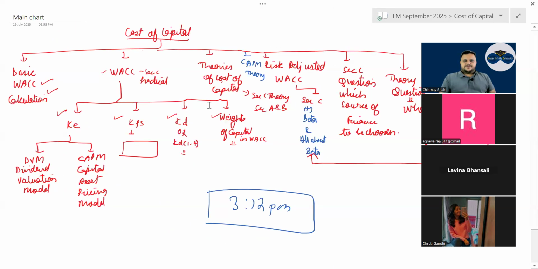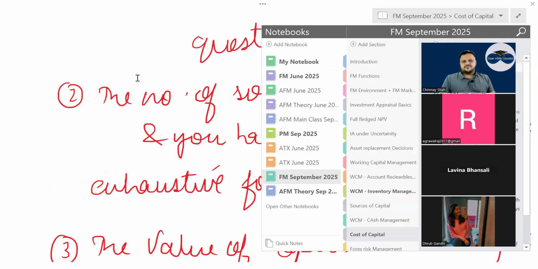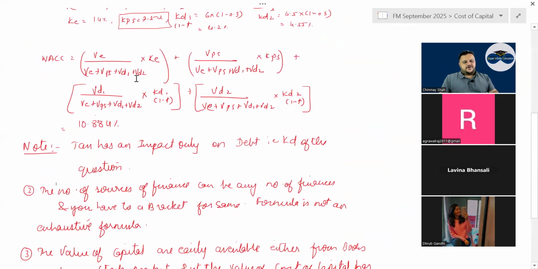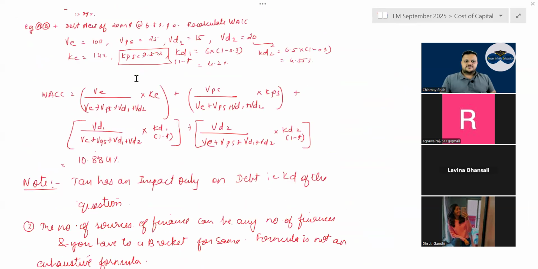You know cost of capital, right? In the cost of capital part, you have the basic WACC. How does the basic WACC question go on? What is basic WACC? Two things are all important. The formula is V is equal to VE plus VD, what?